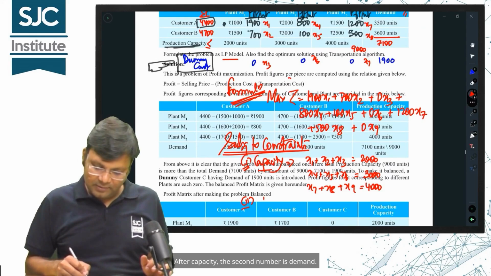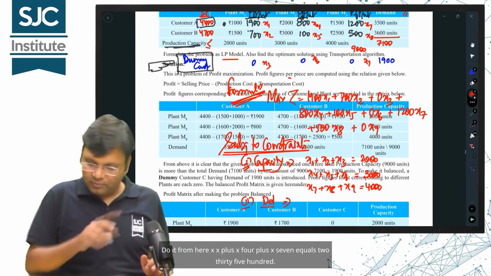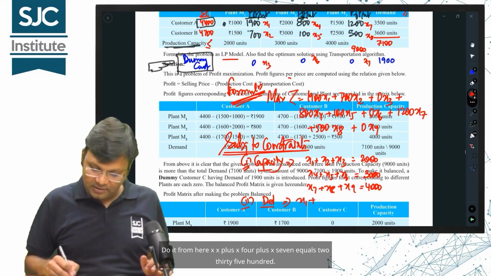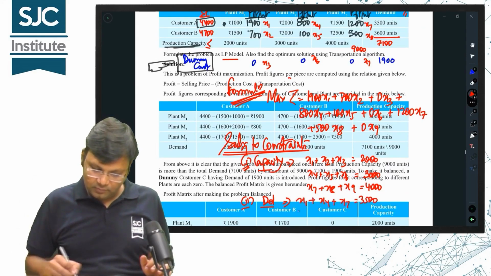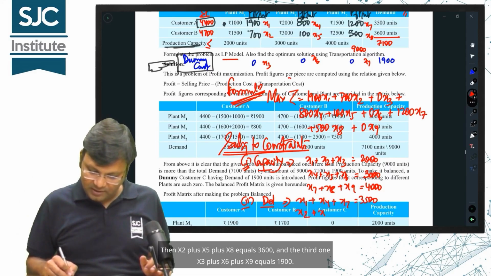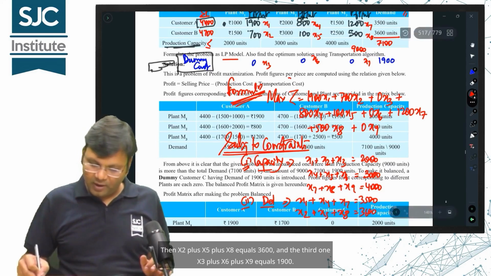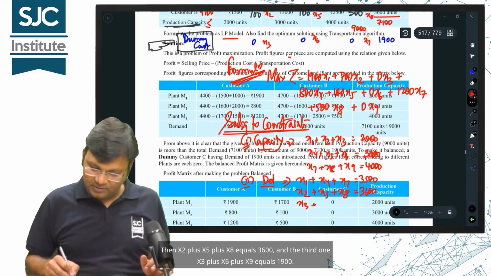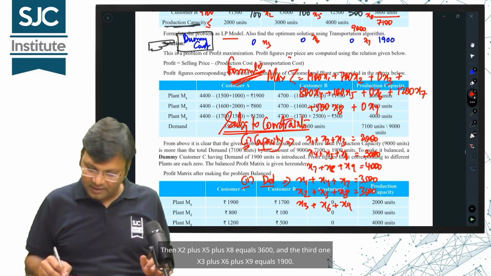After capacity, the second number is demand. What will come for demand? Do it from here. x1 plus x4 plus x7 equals 3500. The next one, x2 plus x5 plus x8 equals 3600. And the third one, x3 plus x6 plus x9 equals 1900.